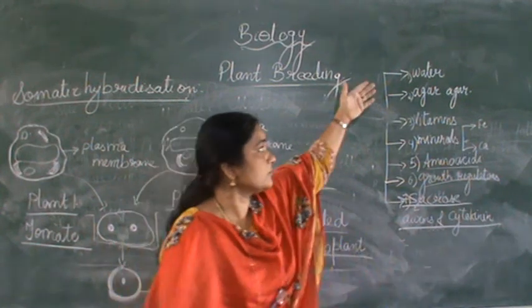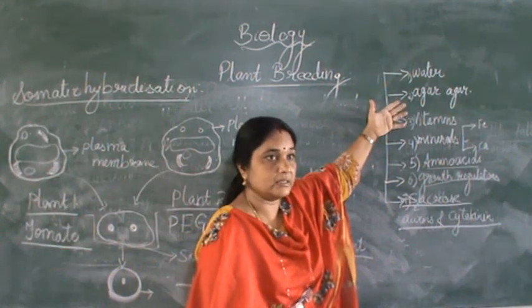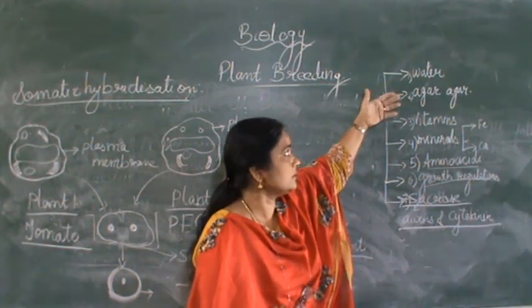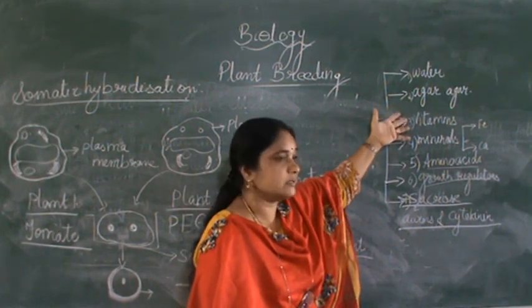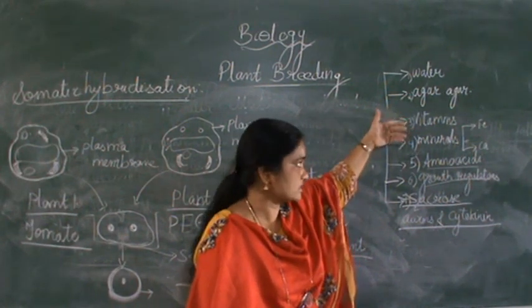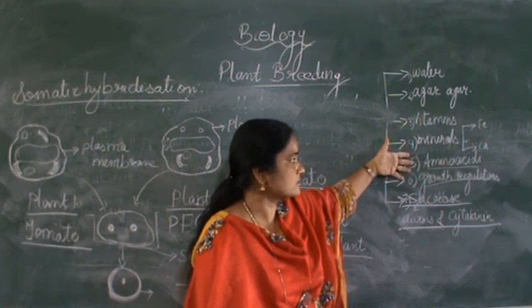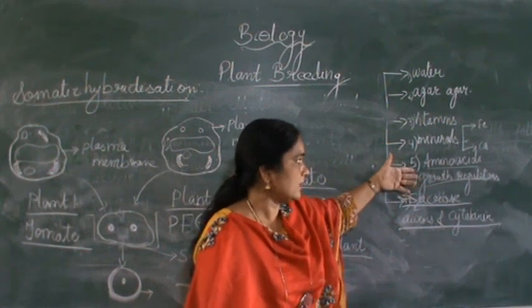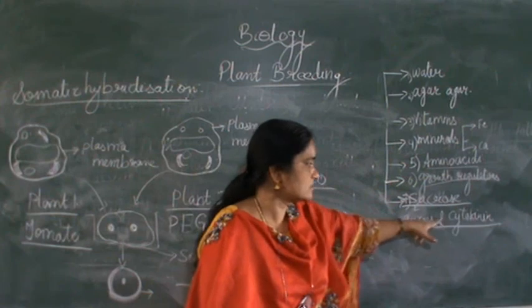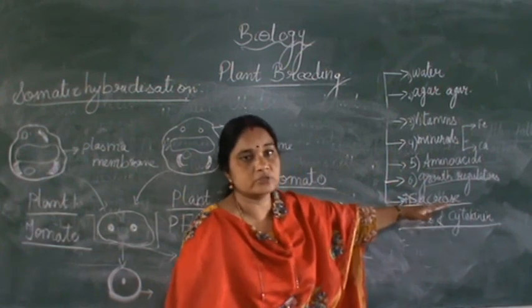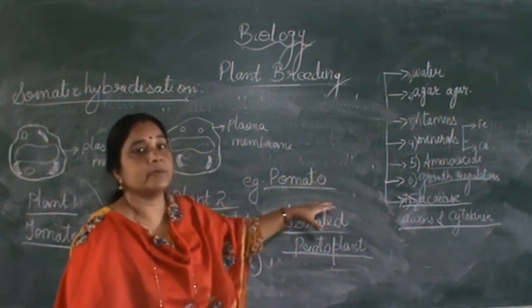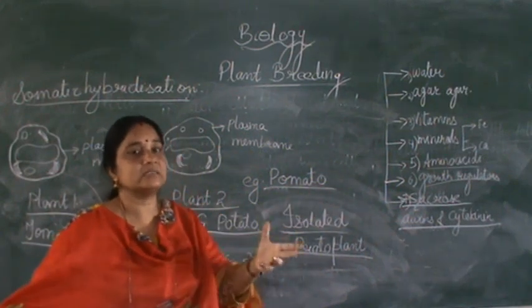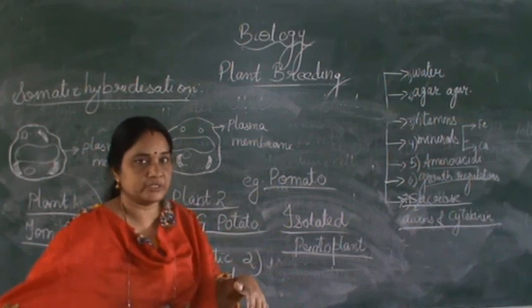The nutrient medium, I told you, has the main ingredients: water, agar-agar as a binding medium, vitamins, and minerals. Vitamins can be a supplement of A or C. Then amino acids for production of protein, growth regulators like auxins and cytokinins, and, more importantly, a source of carbohydrate, that is sucrose. The capacity of a plant to grow from a single cell, I told you, is known as totipotency.